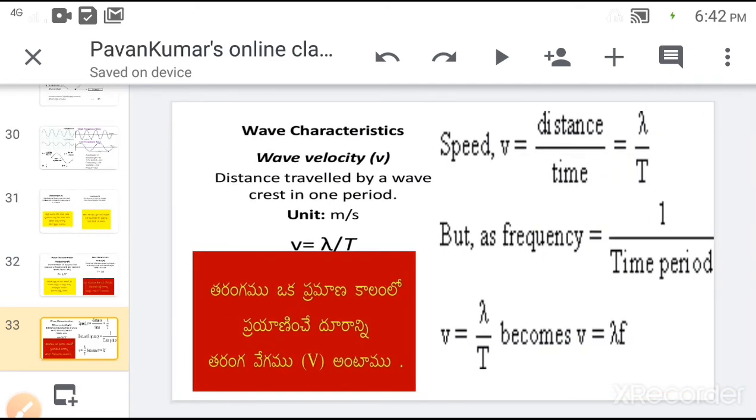Next one, wave velocity. The distance traveled by a wave or wave crest in 1 second, or in one period, is called wave velocity. V is equal to lambda by T. 1 by T is called frequency, so it can be expressed as V is equal to lambda into f, or V is equal to n lambda. Here n or f is the frequency of the wave.